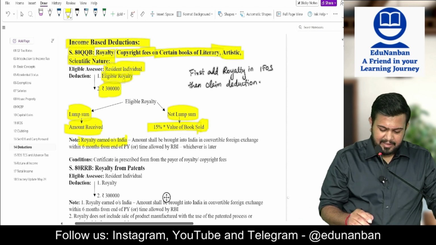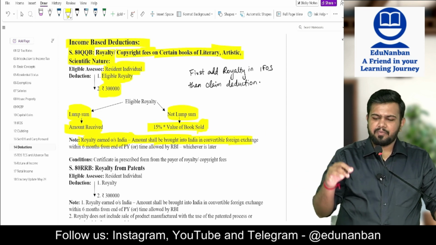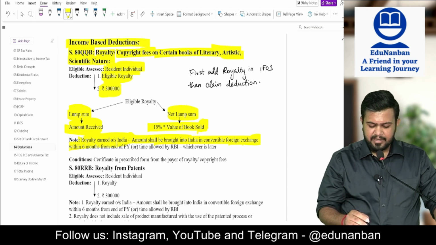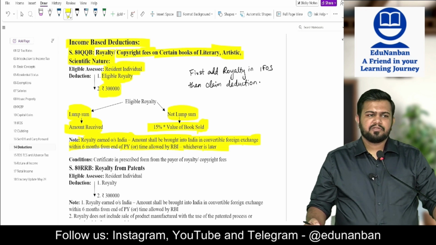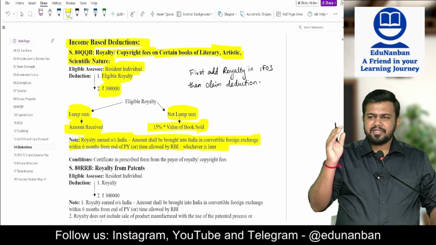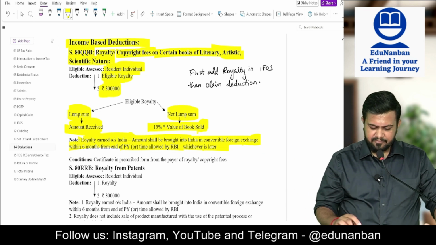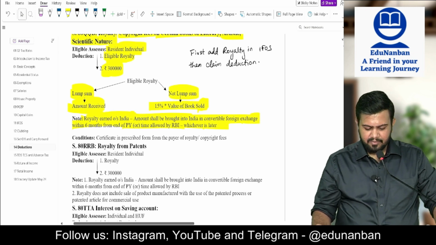If the royalty is earned from outside India, then the amount should be repatriated, meaning it should be brought into India in convertible foreign exchange within 6 months from the end of the previous year or the time allowed by RBI, whichever is earlier. So if royalty is earned in foreign exchange, bring it into India within 6 months from the end of the previous year. Or if RBI allows extra time, then take the extra time, no problem.